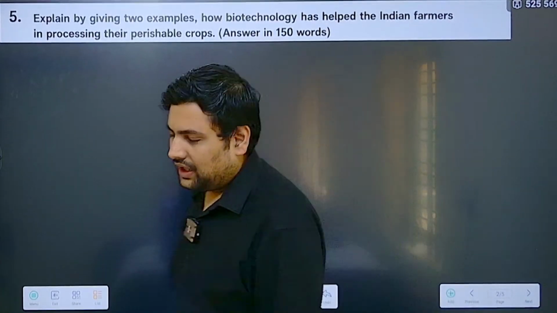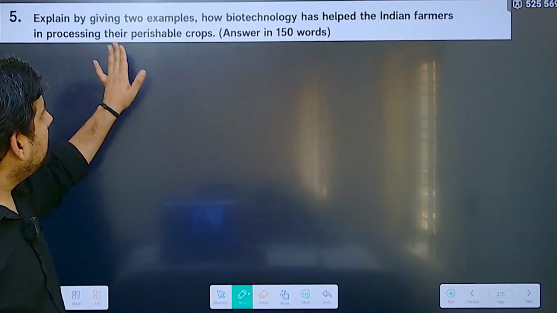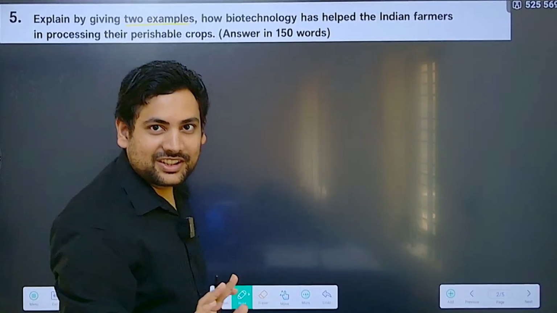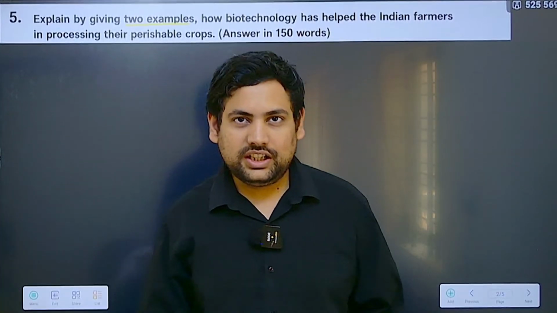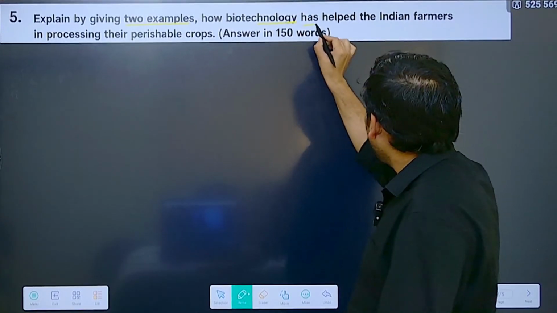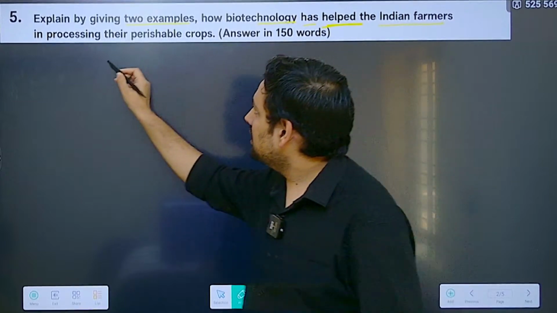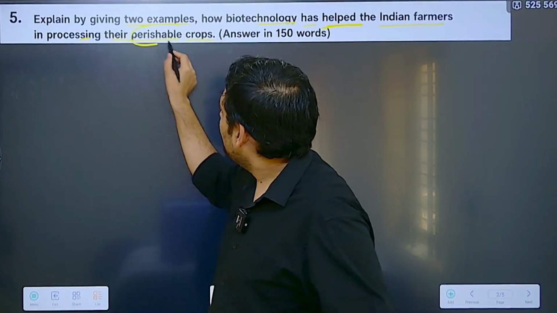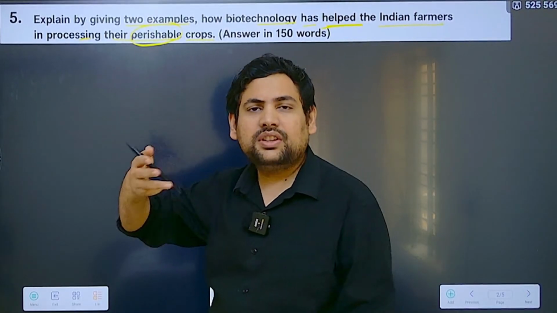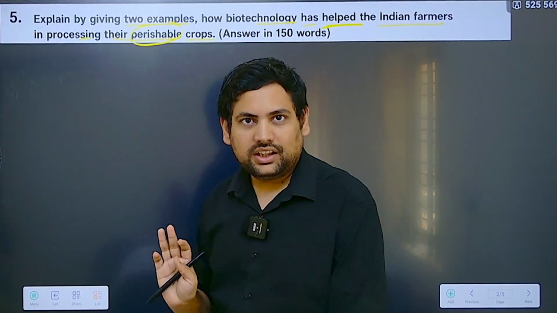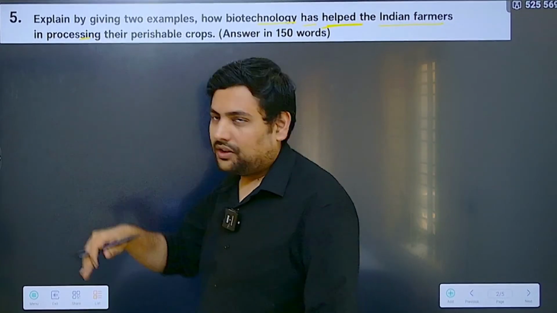First, understanding this, which is explained by giving 2 examples. There is a reason that they have asked for 2 examples, because they also know that you won't be knowing a lot here. So basically, explain by giving 2 examples how biotechnology has helped the Indian farmers in processing their perishable crops. Now, what is a perishable crop? Perishable crops like fruits, vegetable crops which will only stay for a very short duration. After that, they tend to go bad. Correct? So those crops, how Indian farmers are using biotechnology to protect them.